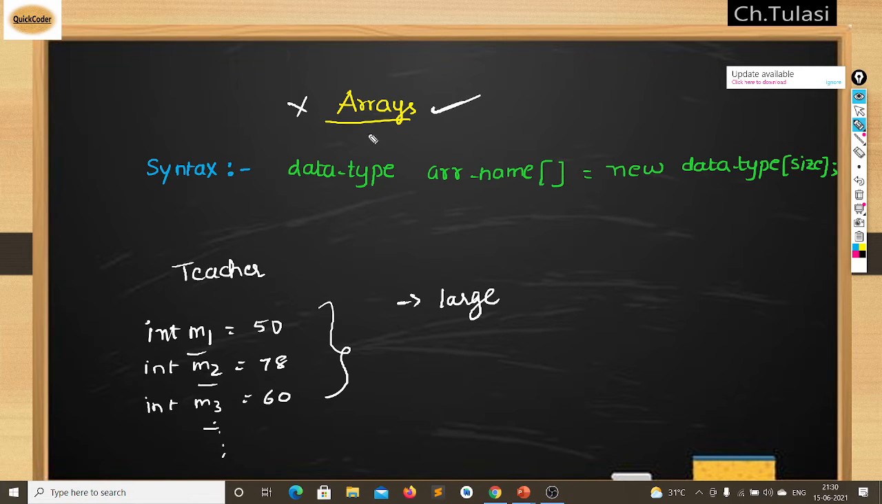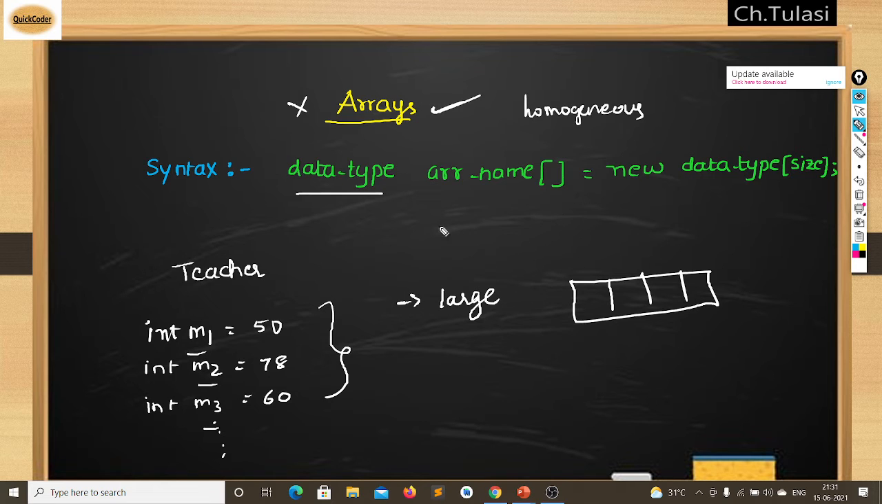In arrays, this is the syntax for arrays in Java. You have a data type, and another thing that I want to discuss here is that arrays are homogeneous. Why I'm saying this is, for example, in an array you can store only integer elements, or all string, or all float elements.